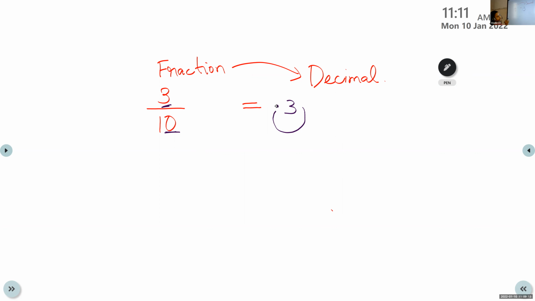Only this much. Okay. So, children, here the integral part is nothing. If there is no number, what should we do? We will write here 0.3. Okay, 0.3. So, Tejasri, what have we done here? We will write the number here and count the number of zeros in the denominator. How many are there? Only 1 zero. So we have to place a decimal point after how many places? After one digit. That is 3. Why do we put 0 here? Because here the integral part or the whole number is nothing.